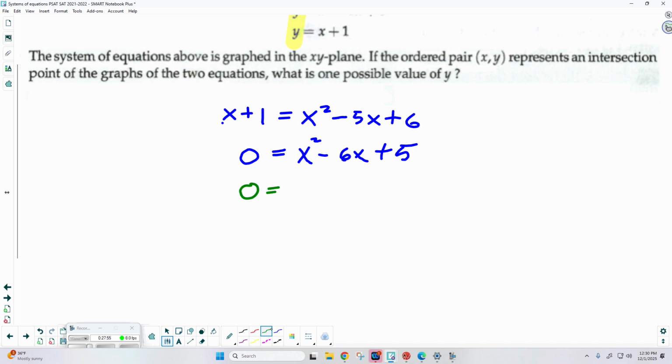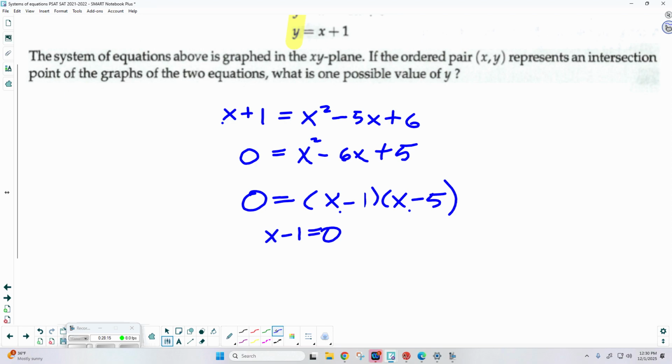So 0 is equal to x minus 1, x minus 5. Okay. Negative 1 times negative 5, negative 1 plus negative 5. Zero product property. We're going to set each one of these equal to 0, just like we did a moment ago. So if x minus 1 equals 0, x equals 1. If x minus 5 equals 0, x equals 5. Okay, but always be mindful about what they want.